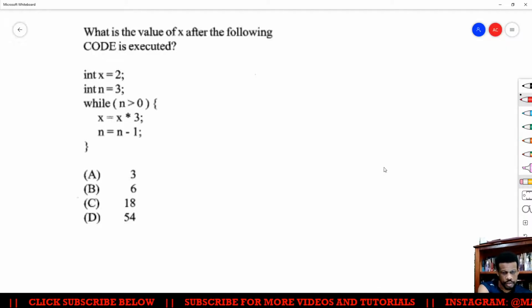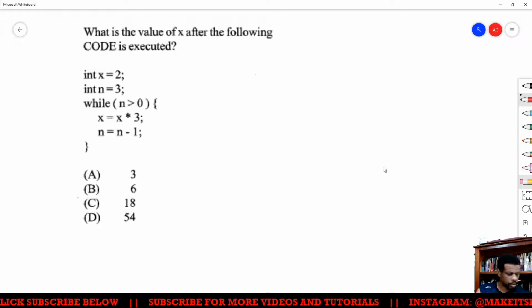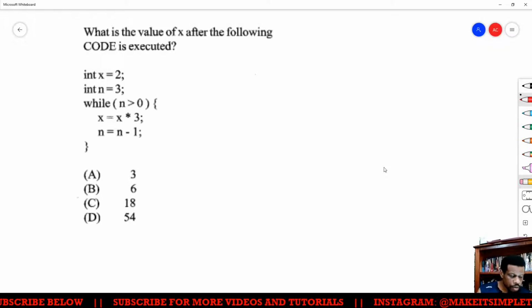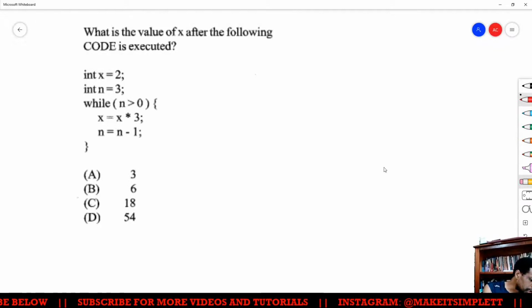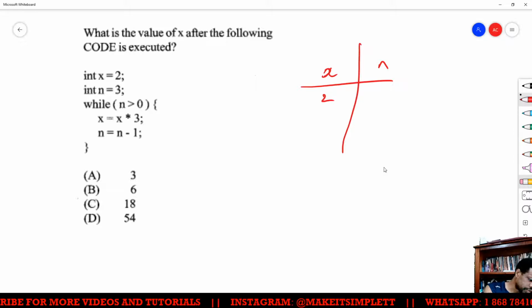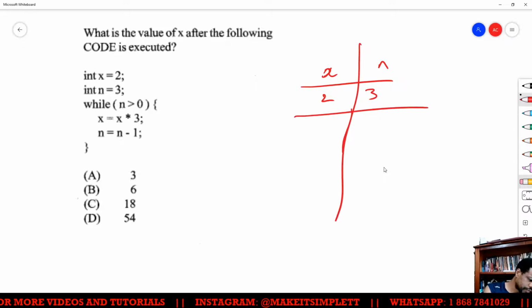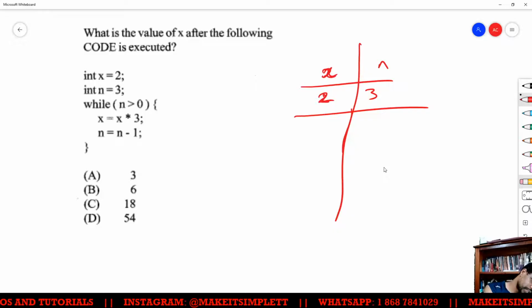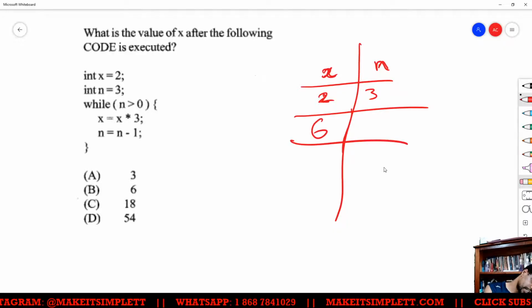Alright, so they trace this out. Alright, x is 2, we have an x, we have an n. x is 2, n is 3 when we start off. And we have while n is greater than 0. Is n greater than 0? Yes, it's 3. x is equal to x times 3. So 2 times 3 is 6. n is equal to n minus 1, n changes to 2.